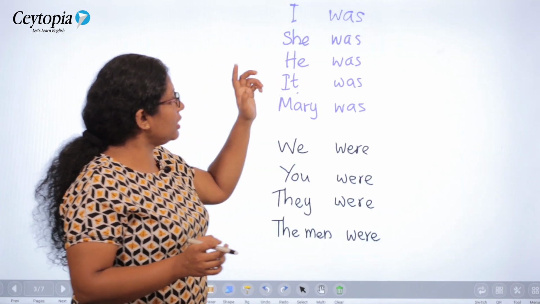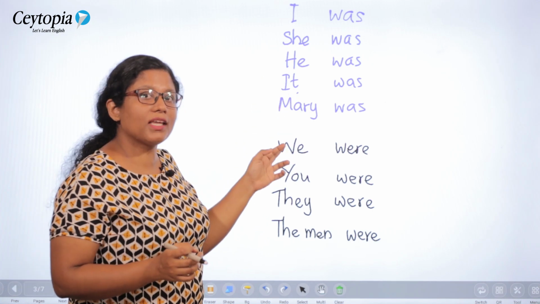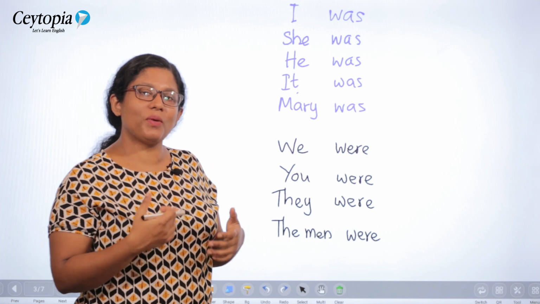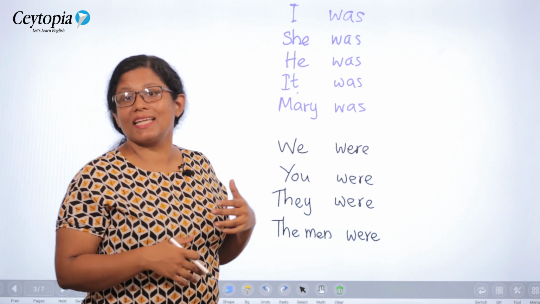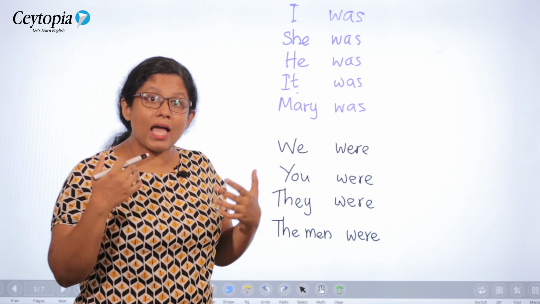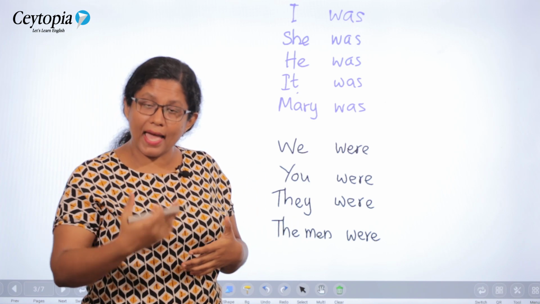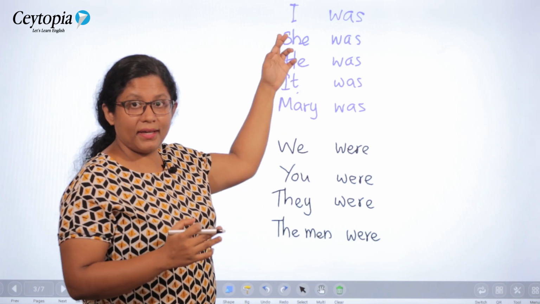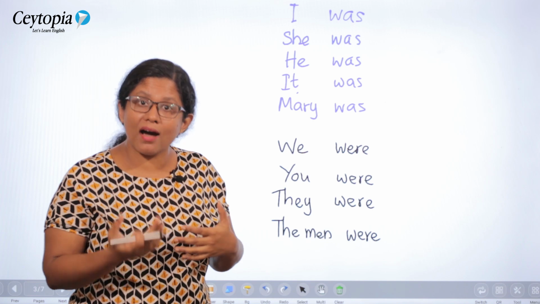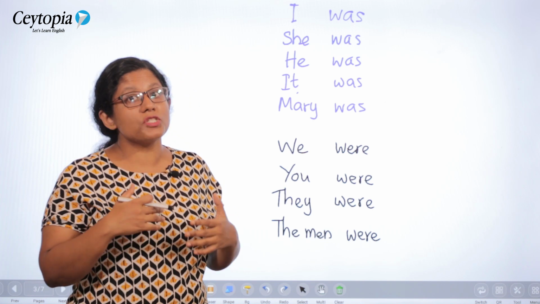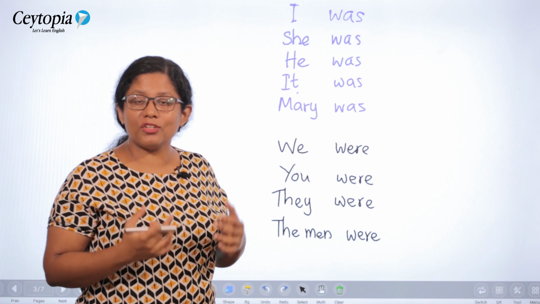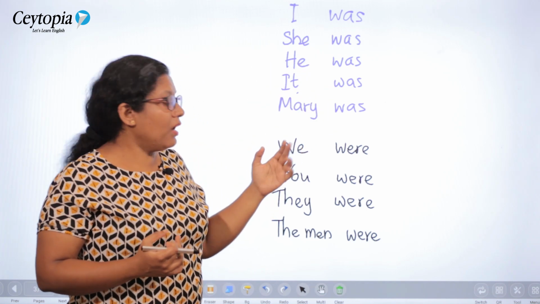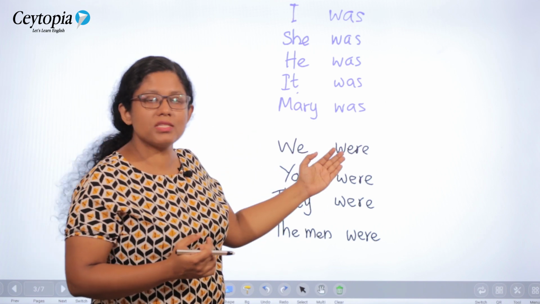I, he, she, it and Mary. With all these singular subjects, we use was. This time you don't have a special verb for I. Unlike in simple present tense, where you say I am, there you have a special verb to go with I. But in this case, in the past tense, you don't have a special verb for I. Here you are using was with all the singular subjects, and with all the plural subjects you are using were.